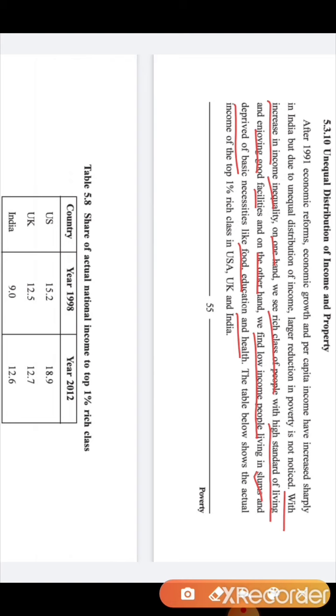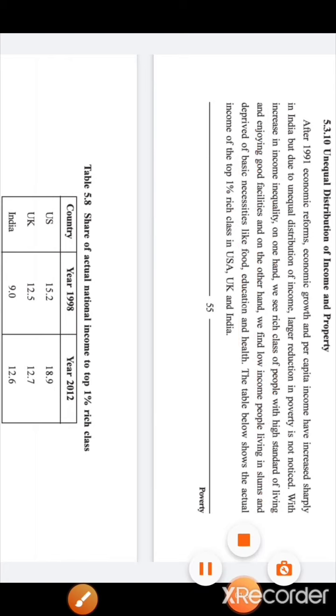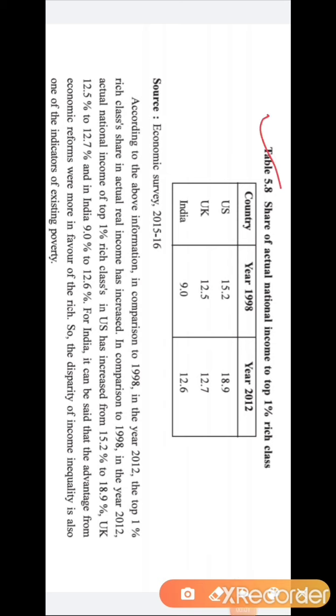The table below shows the actual income of the 1% rich class in USA, UK and India. So here the table is about share of actual national income. Share of actual national income by top 1% rich class. Okay, इकोनॉमी के टोटल नेशनल इनकम में 1% रिच क्लास का कितना कंट्रीब्यूशन है, that we will study. The source of this table is Economic Survey of the year 2015-16. In the first column you can see the names of the countries: US, UK, India.